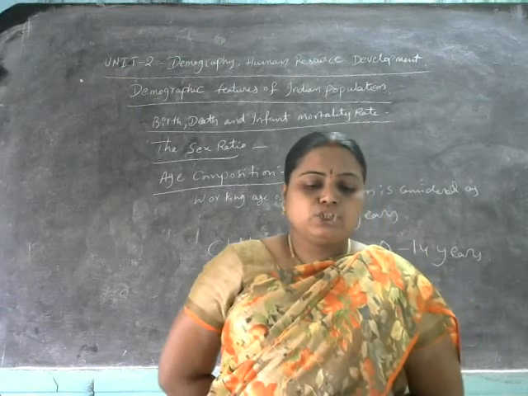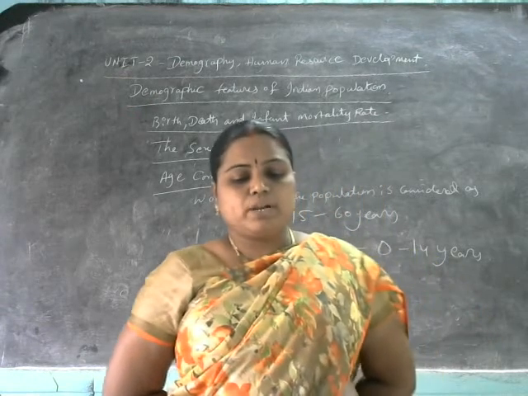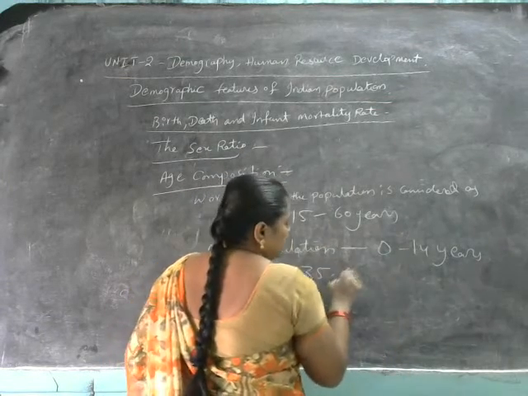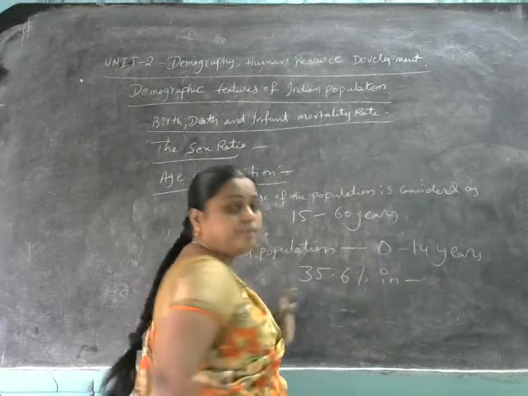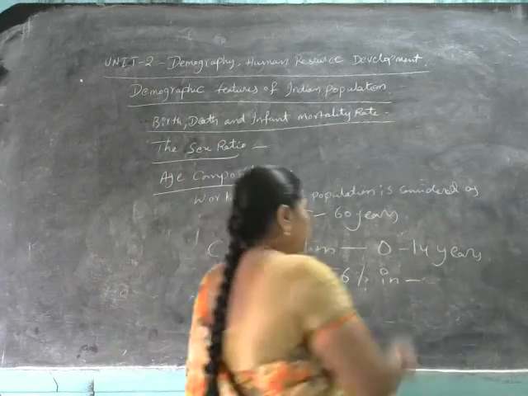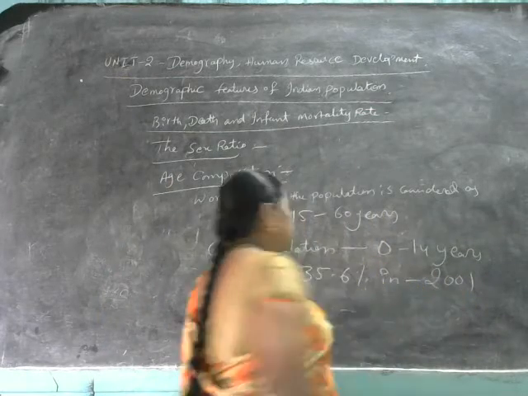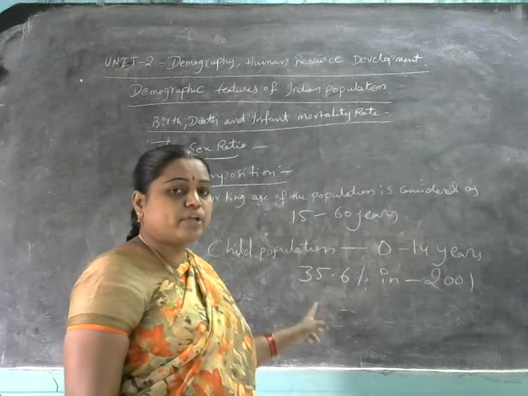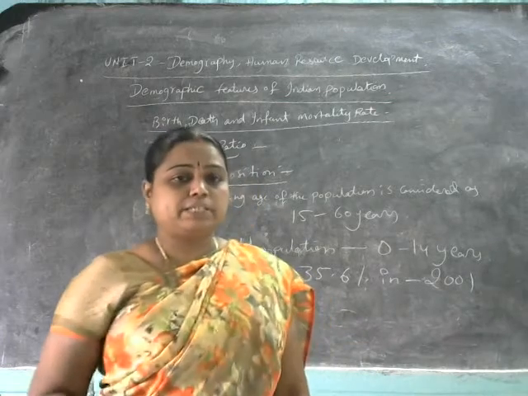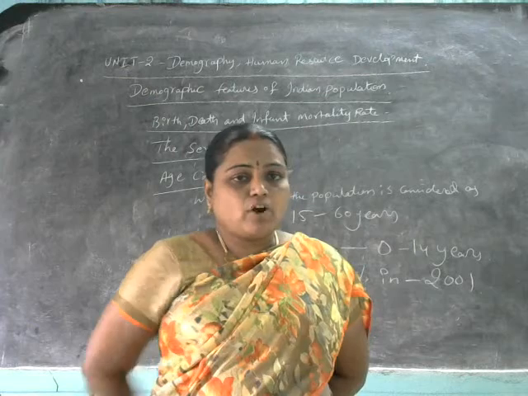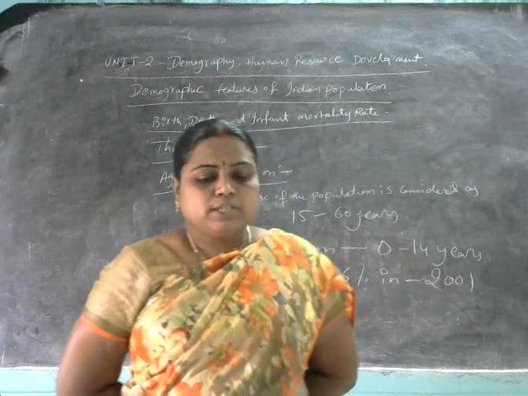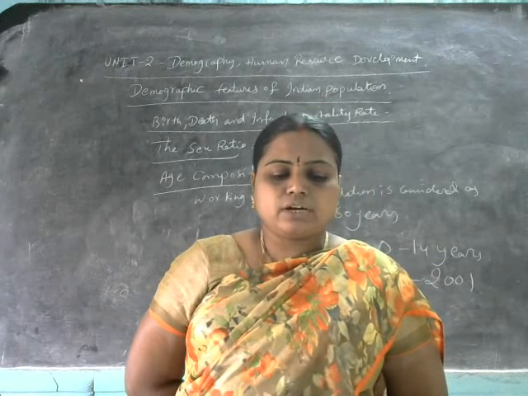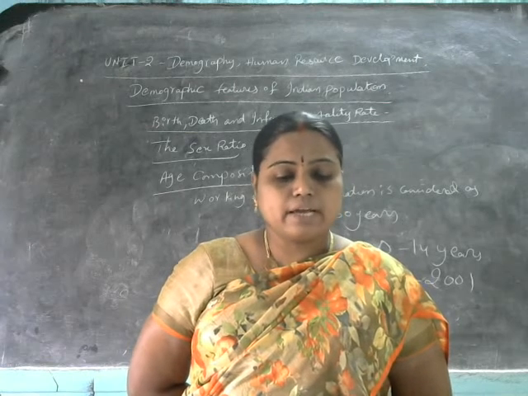The child population in the 0 to 14 years age group is 35.6% in the year 2001. So according to the 2001 census, the 0 to 14 year age group population is 35.6%. Means out of 100%, 35.6%. The rest will be the old age and working age group people. And this is lower than the earlier figure.